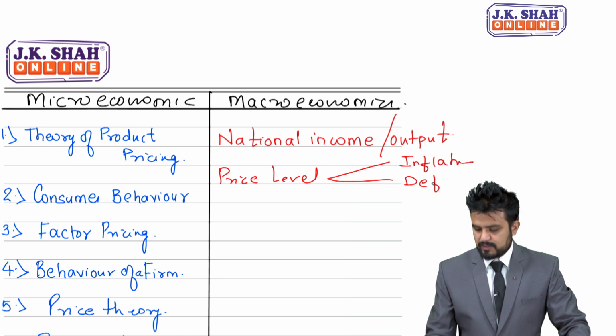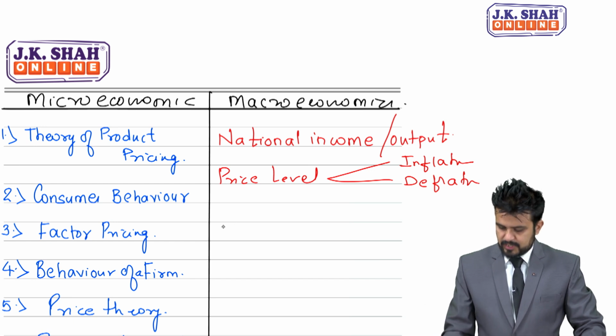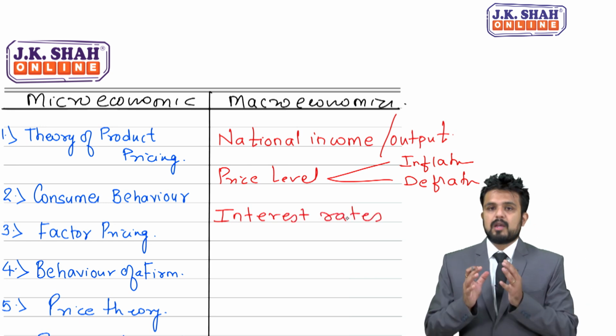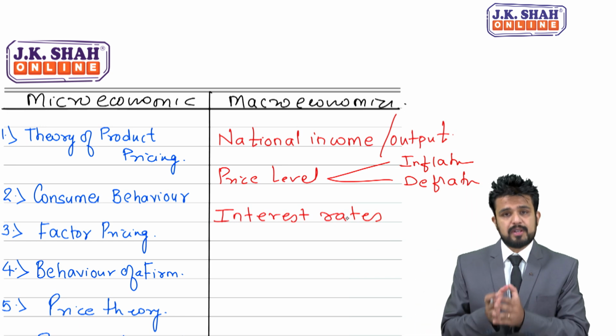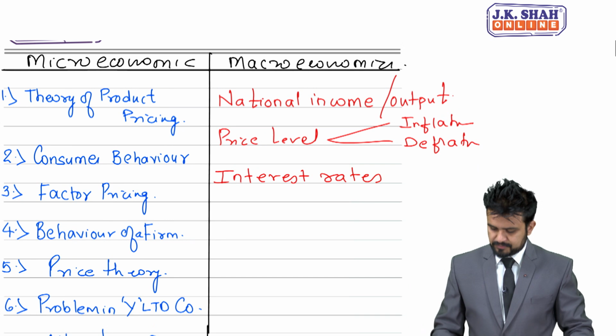Inflation and deflation. Next is interest rates. Interest rates for loans, interest rates for FDs, the interest rates banks provide.